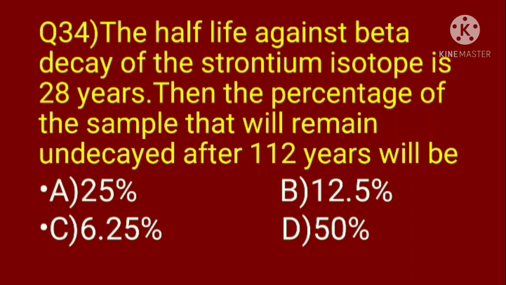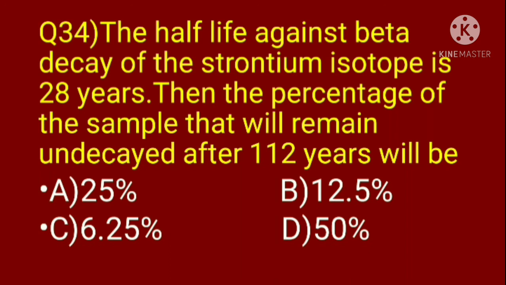Question 34. The half-life against beta decay of the strontium isotope is 28 years. Then the percentage of the sample that will remain undecayed after 112 years will be option A, 25%; B, 12.5%; C, 6.25%; D, 50%.